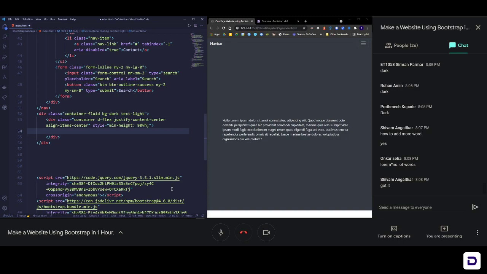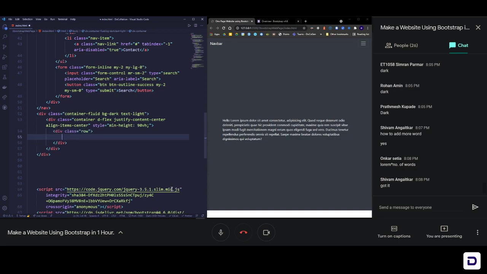If you want to make a row, you just write row. Dot row, and now you have a row. Now you need to make two columns, one beside the other, text and the image. For a column, what you need is a class known as col.